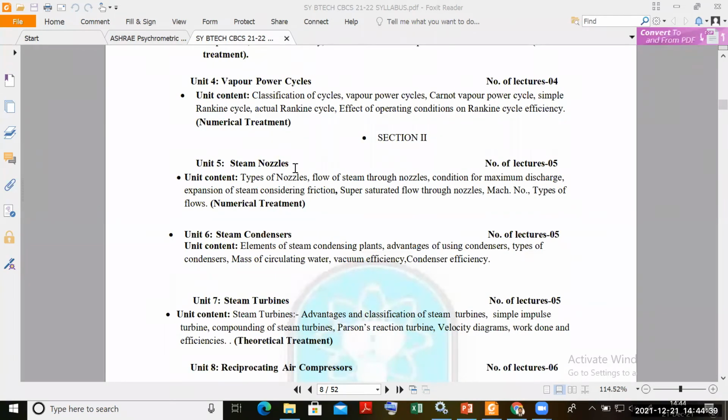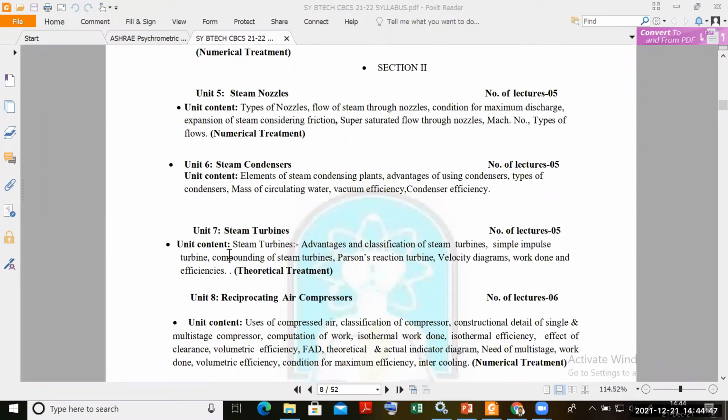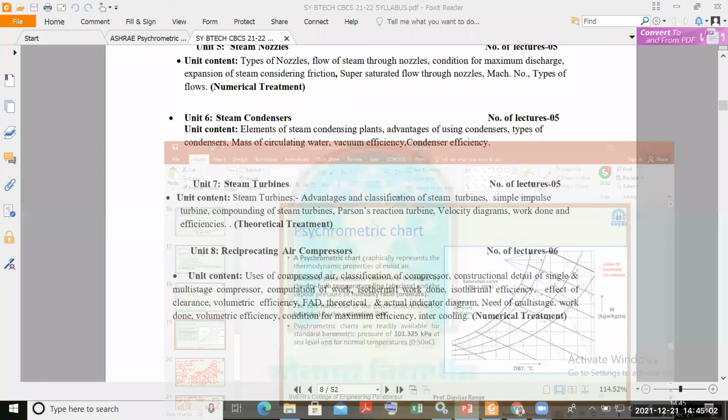In section 2, we have steam nozzles, right? Chapter number 6 is steam condensers. Chapter number 7 is steam turbines, and chapter number 8 is reciprocating air compressors. Okay, so this is the syllabus structure for the ATD. Okay, so we'll move to the actual subject.